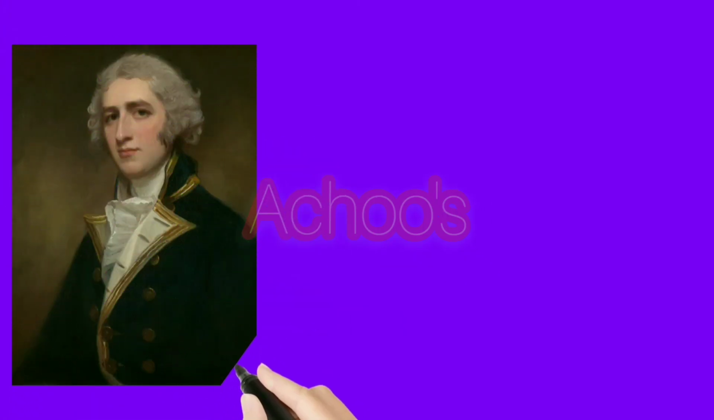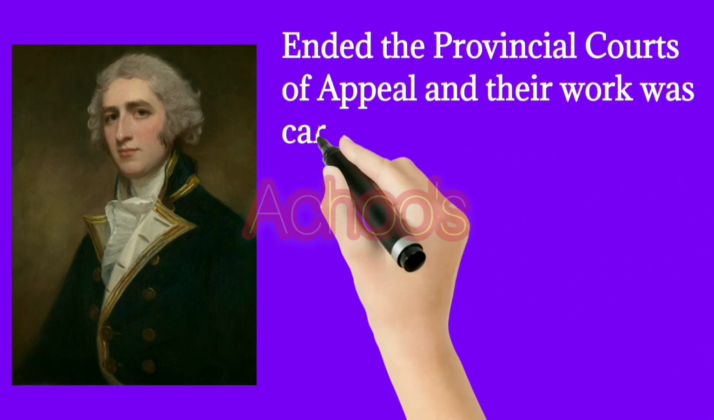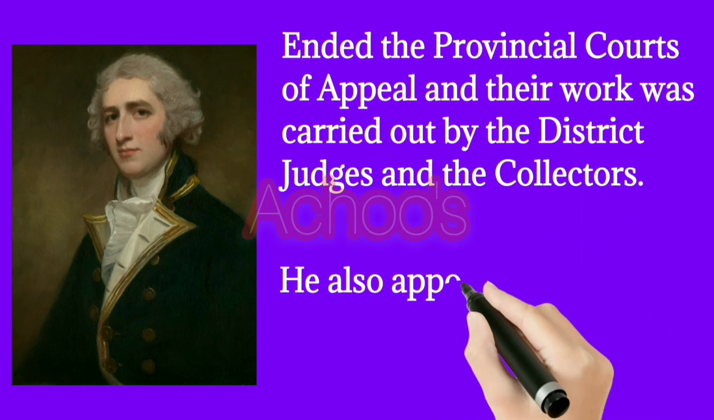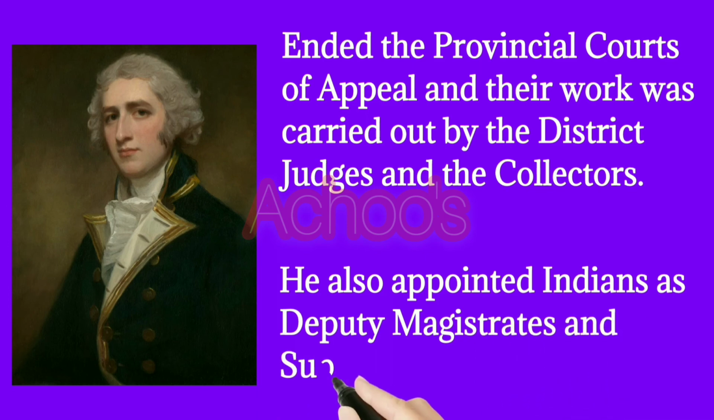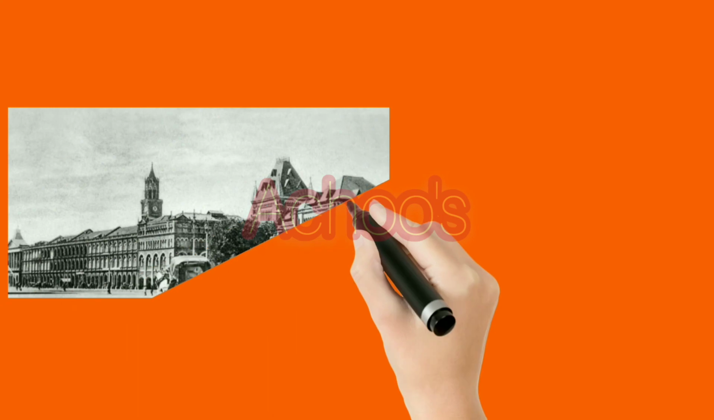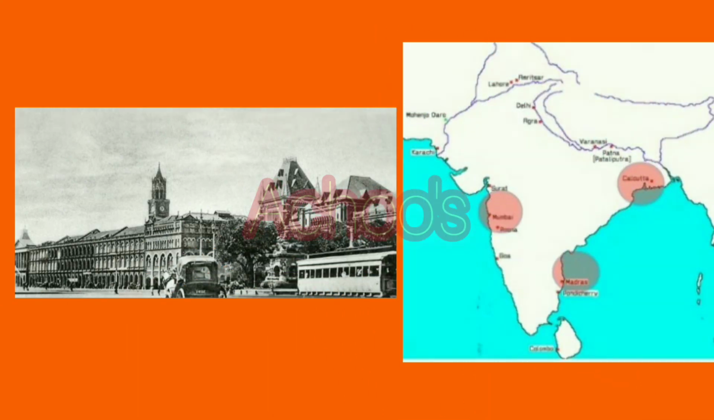In 1831, William Bentinck, Governor General of India, ended the provincial courts of appeal, and their work was carried out by the district judges and the collectors. He also appointed Indians as deputy magistrates and subordinate judges. High courts were set up at Calcutta, Madras, and Bombay.